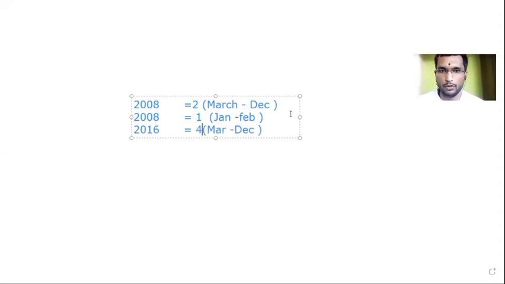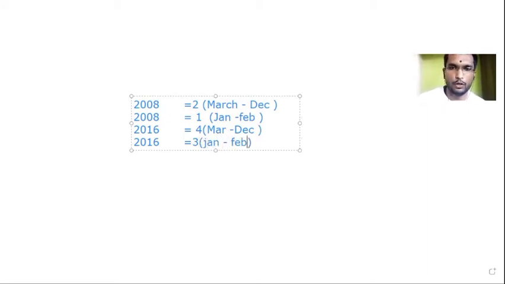And for 2016, if it is between January and February, then I will take it as 3. Just only -1 I have to do. So here 3 will come for January and February. So this is for all. If you know this rule, then you can find out the answer for leap years also.